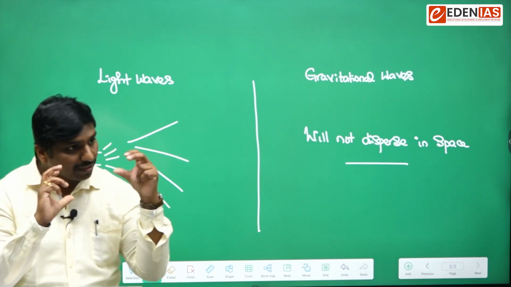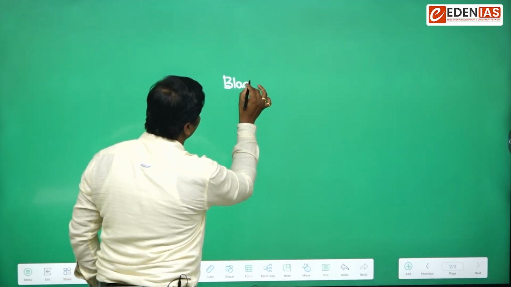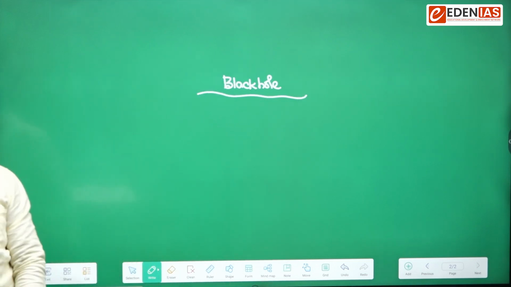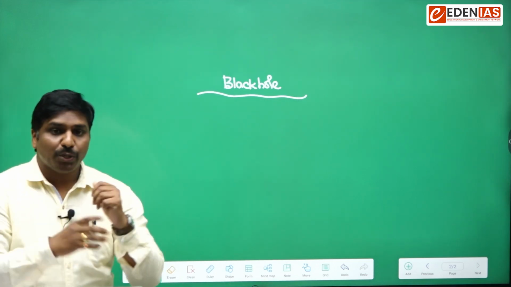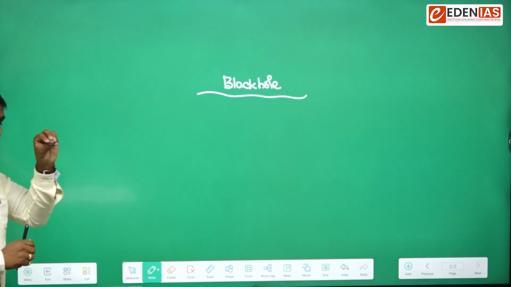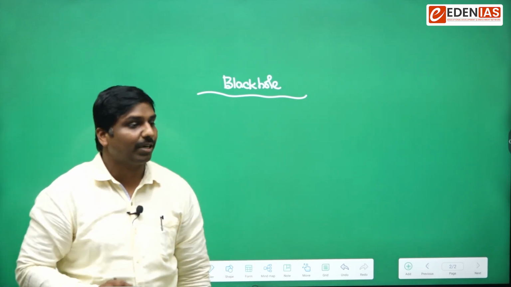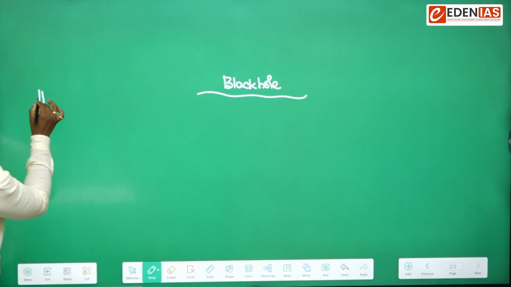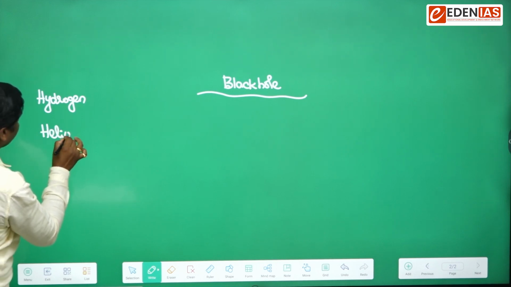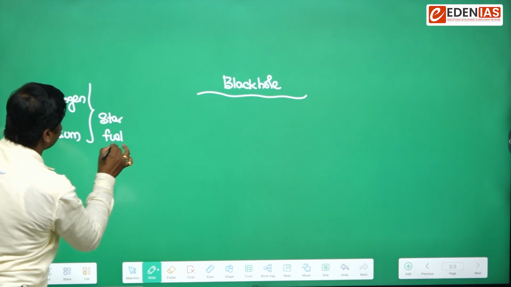So that is the central and core theme of the theory of general relativity in the life cycle of the star. Black hole is also known as neutron star. Usually it is understood that some stars will glitter. For glittering, there would be a constant fuel burning inside. Usually hydrogen and helium. These are the two fuel materials present in a star.